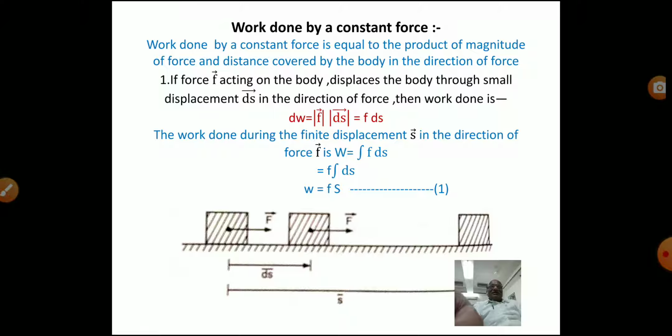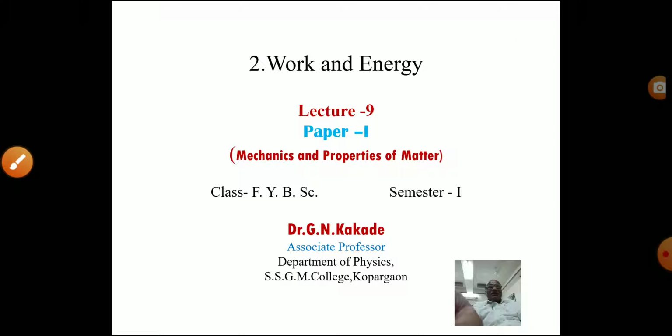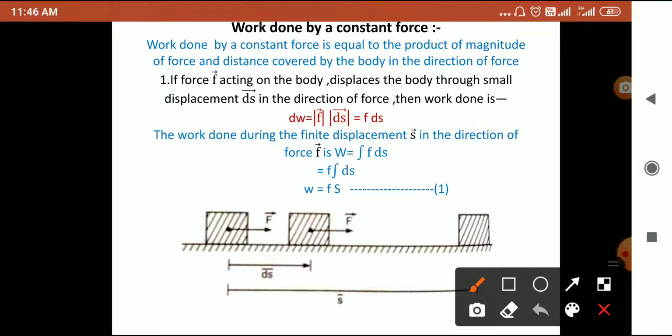First is, if the force acting on a body displaces this body through a small distance ds in the direction of force, means here force and displacement are parallel or they are in the same direction, then in such a case the small work done is given by the formula dw, which is equal to the product of the magnitude of force, that is F, and the distance covered, that is ds, means F into ds.